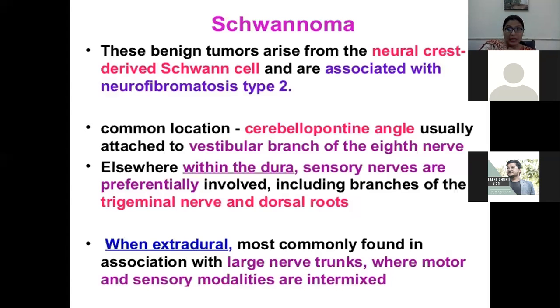Type 2, okay? It can be asked in your MCQ that schwannoma is associated with neurofibromatosis type 2. The common location is the CP angle, cerebellopontine angle, and it is usually attached to the vestibular branch of the eighth nerve.